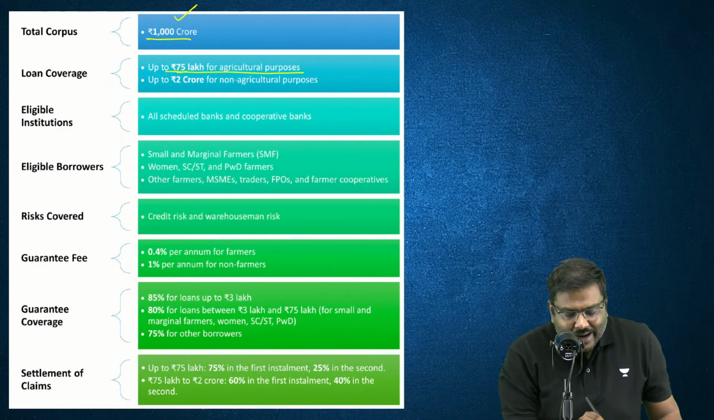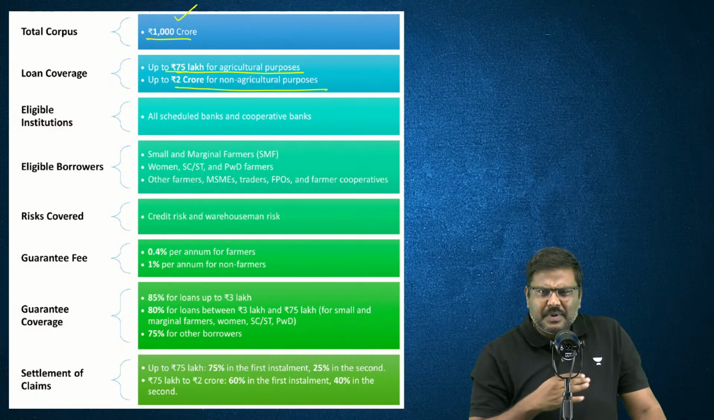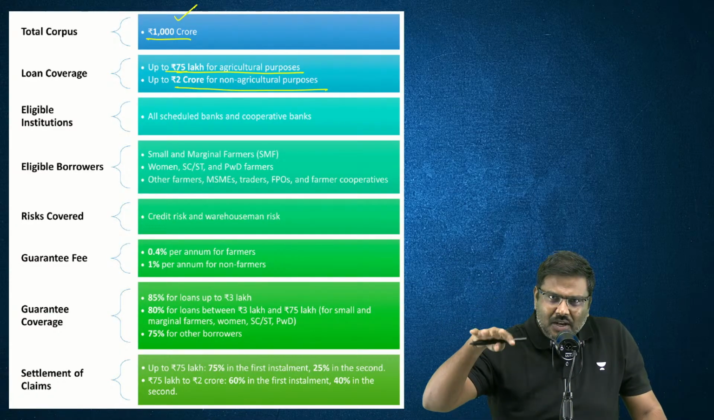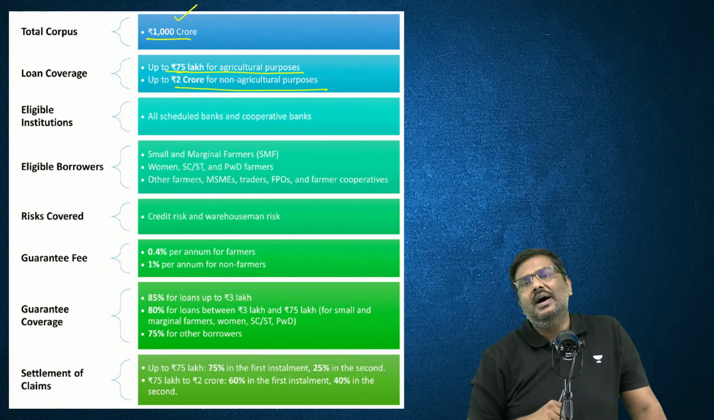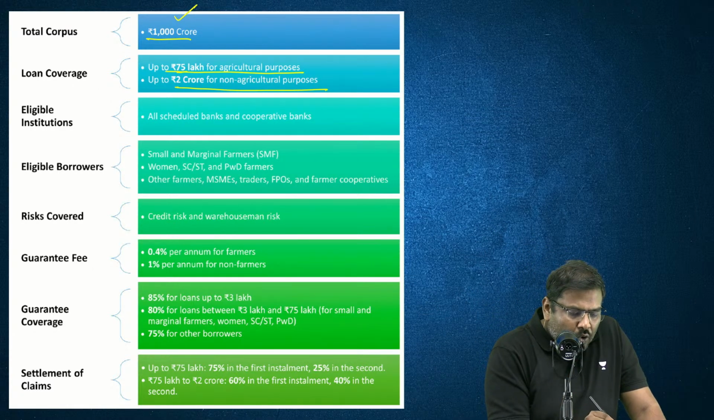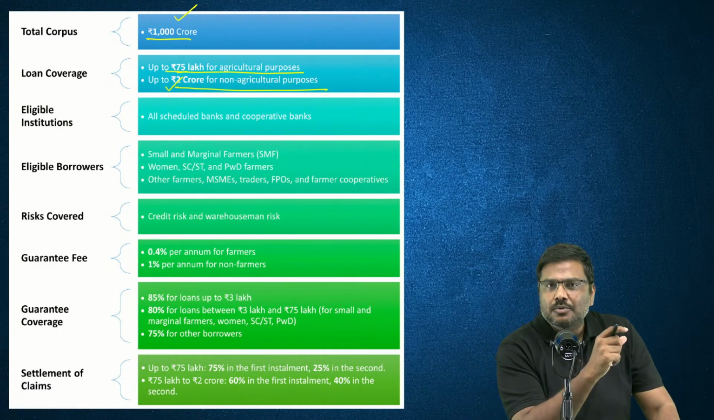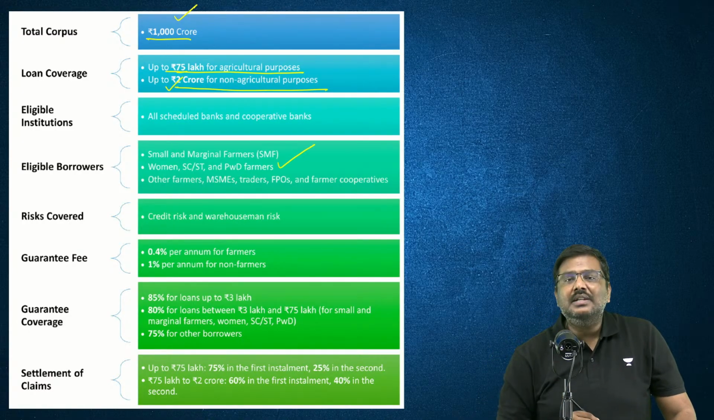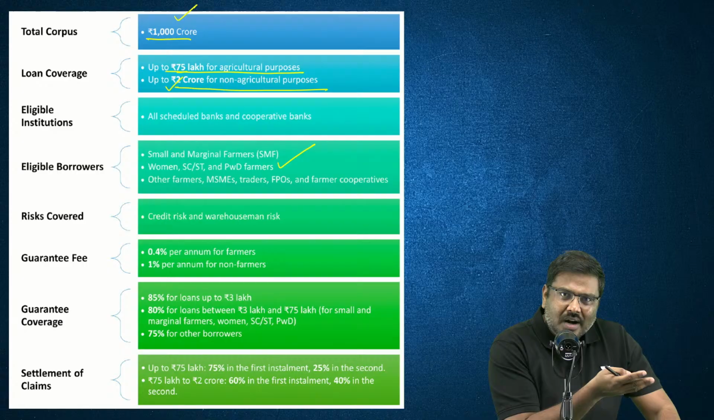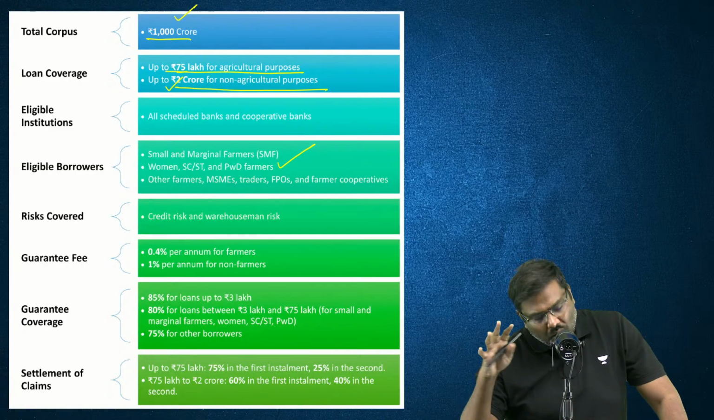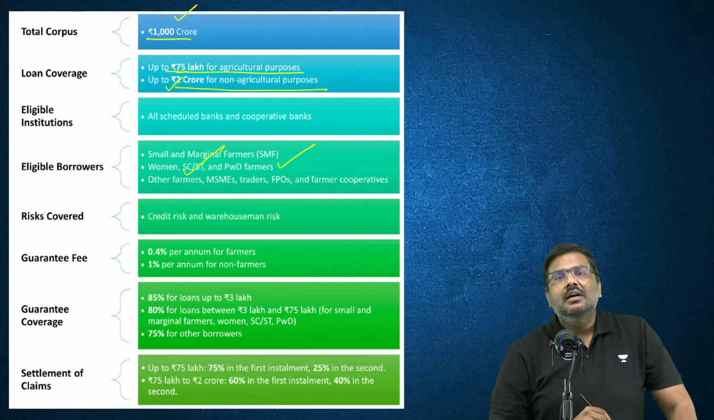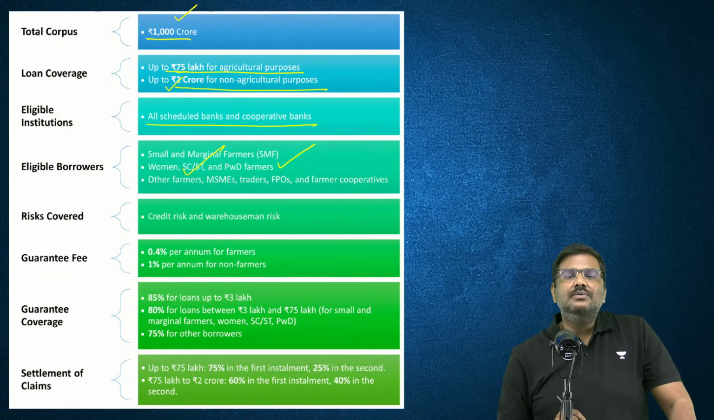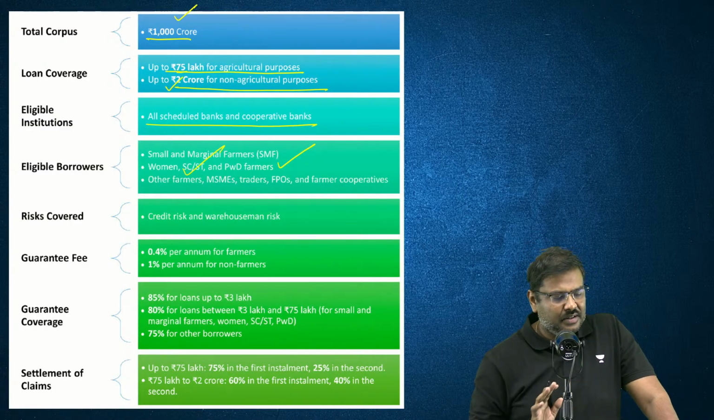If you want to take a loan for non-agriculture purposes, you're a farmer, right? For non-agriculture purposes also, you can take a loan by pledging the ENWRS, but the value of loan that will be covered under this will be up to 2 crore rupees. Are SC, STs, farmers, etc. covered? Small and marginal farmers covered? Answer to all of this is yes. Who will be covered under this initiative? Scheduled banks as well as cooperative banks will be covered.